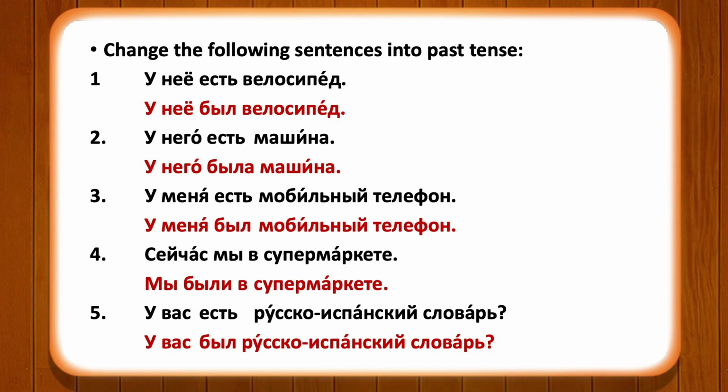He had a car. The next sentence is У меня есть мобильный телефон. Мобильный телефон is the mobile phone. So у меня есть мобильный телефон means I have a mobile phone. If you want to convert this sentence into past tense, you will have to replace есть by the appropriate form of the verb быть. Мобильный телефон. Телефон is the word of masculine gender, and so the form of the verb быть in past tense would be of the masculine form. У меня был мобильный телефон. I had a mobile phone.